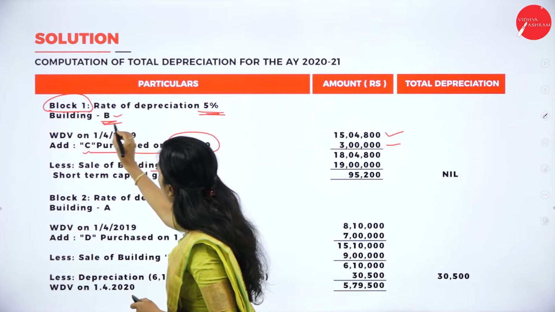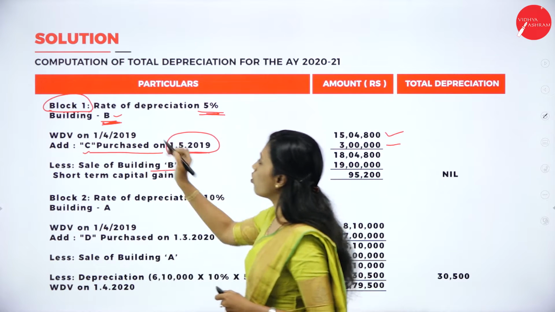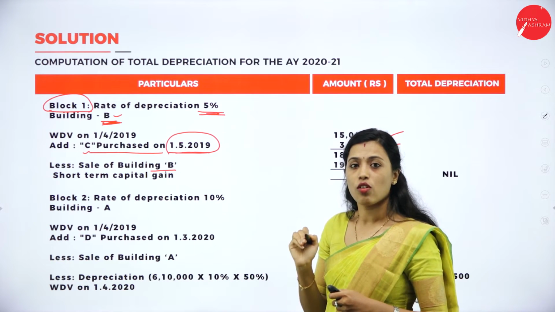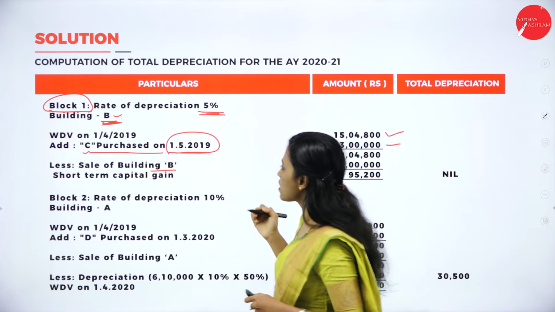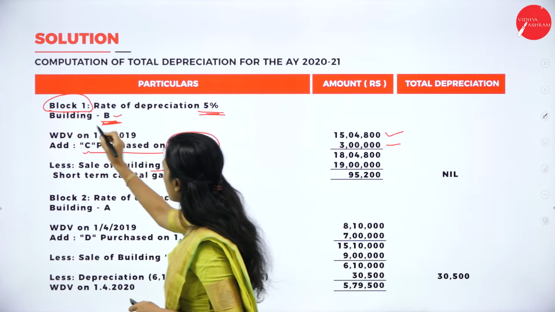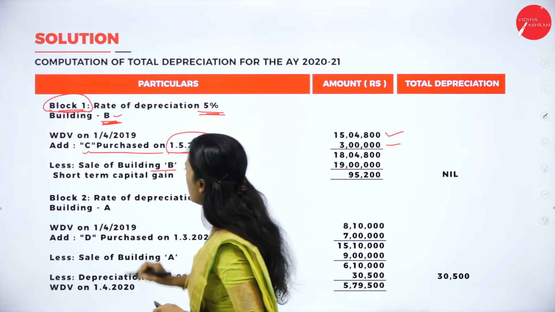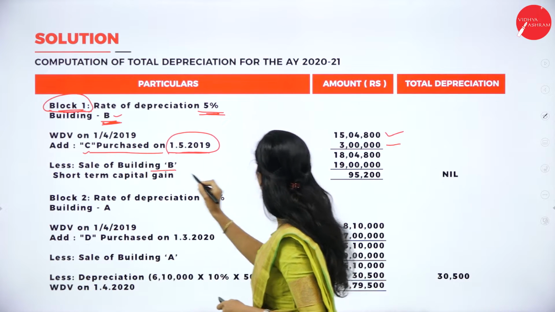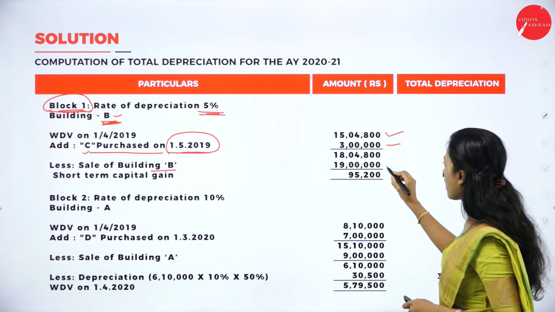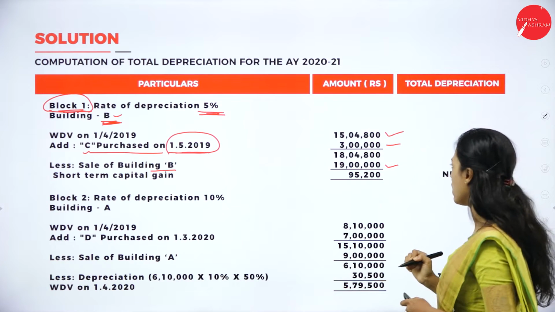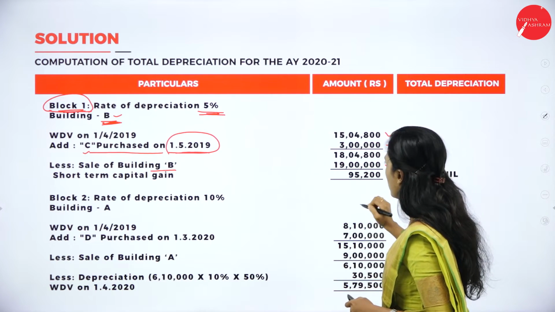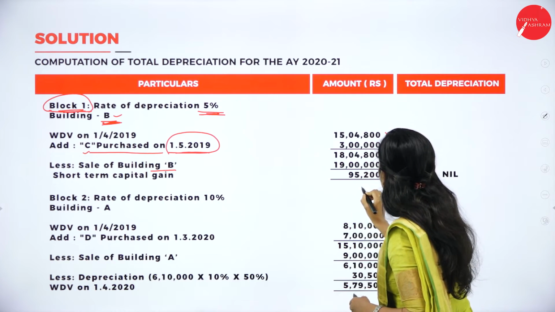Here we have building B, but we don't have building A. So building B sold means it will come under block 1. So for sale of building B, 19 lakh sales consideration they have given. We have to deduct it.